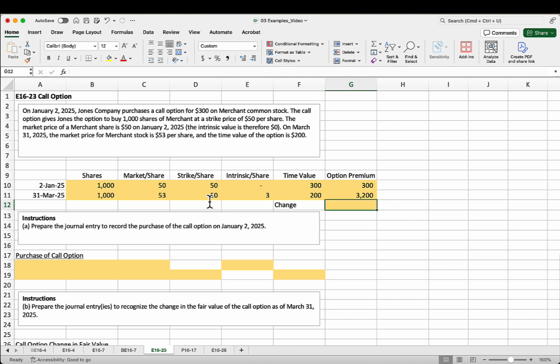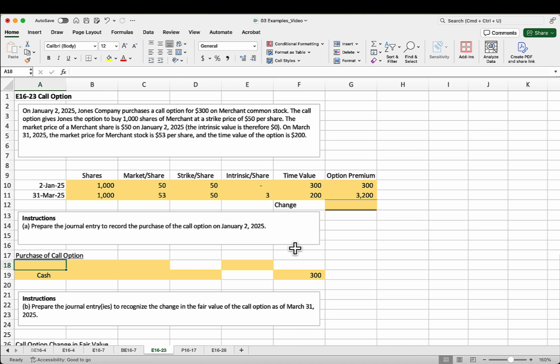All right. So let's get to the business of our journal entries. So the first one is to prepare the journal entry to record the purchase of the call option. So just like every other investment that we have covered so far, we are going to record what we got versus what we gave up. So we're going to assume that we paid in cash. So we're giving up cash, and the amount of cash that we gave up is the $300 that we paid to enter into this contract.